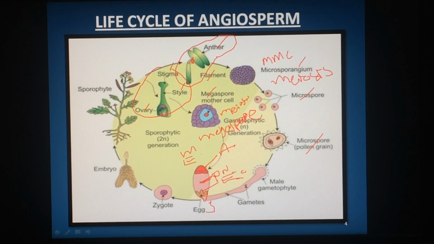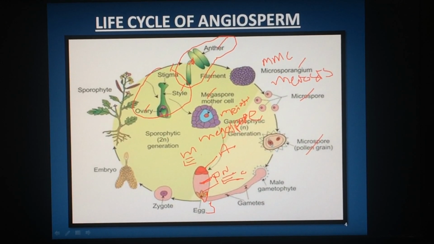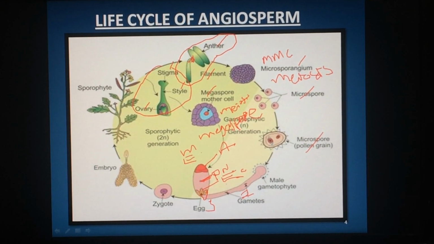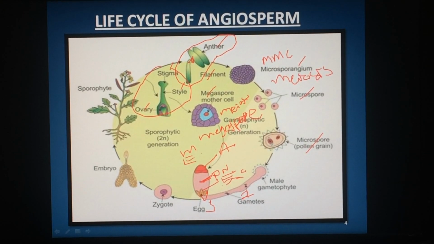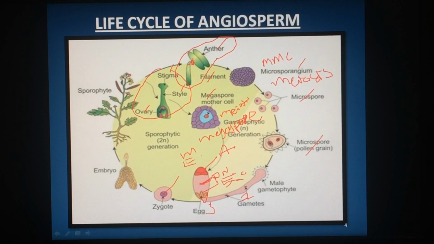When pollination takes place, that means pollen grain is dusted on the stigma, if they are compatible, then pollen grain produces pollen tube where generative cell produces two male gametes. One male gamete fuses with the egg cell, that we call syngamy or fertilization. By that zygote is produced.